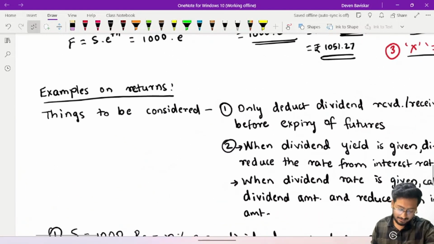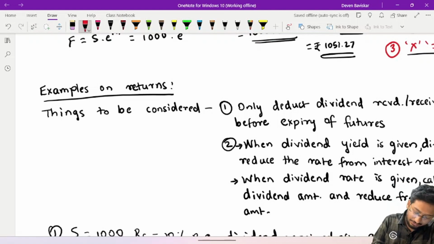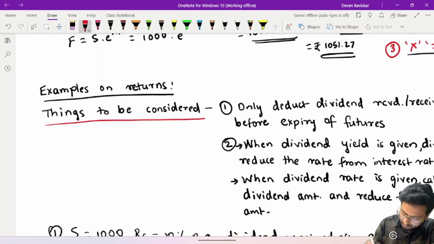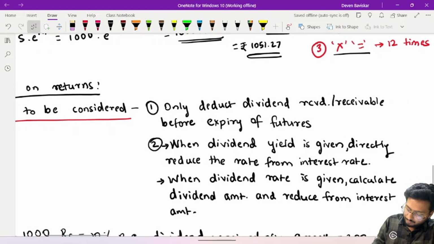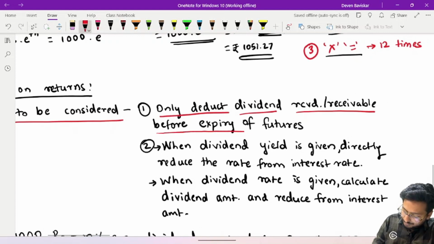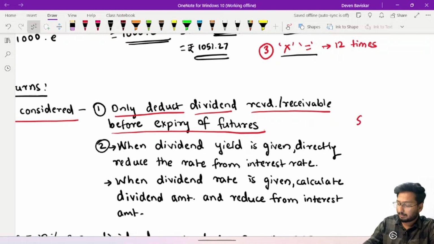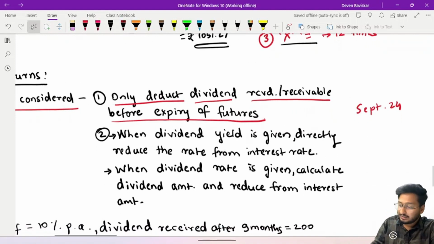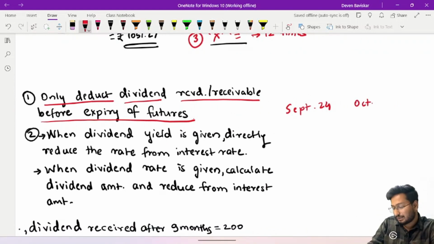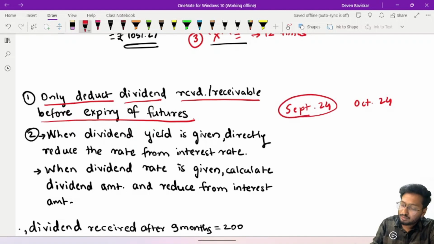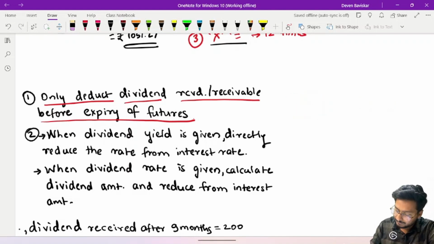Now, let's just see examples of returns. Dividend, as I told you, we have to deduct it. Things that you have to consider while solving these examples on the returns: only deduct dividend received or receivable before expiry of futures. For example, the expiry of futures is September 24, and in the question it has been mentioned that the dividend will be received in the month of October 24. You do not have to deduct the returns in this case. Only deduct the returns which are receivable before the expiry of futures. Please remember this.